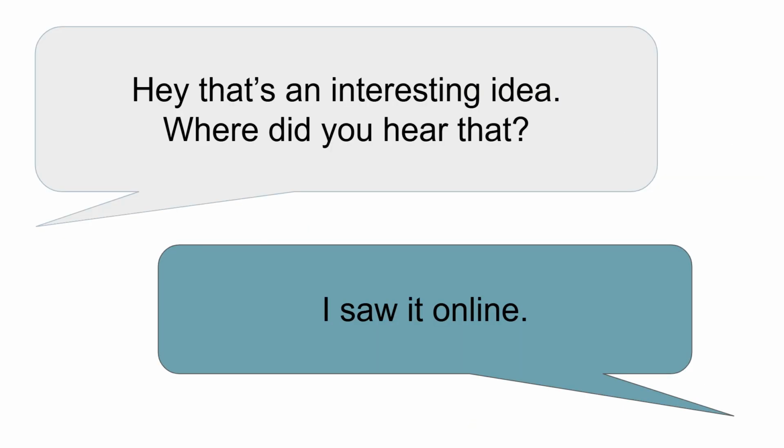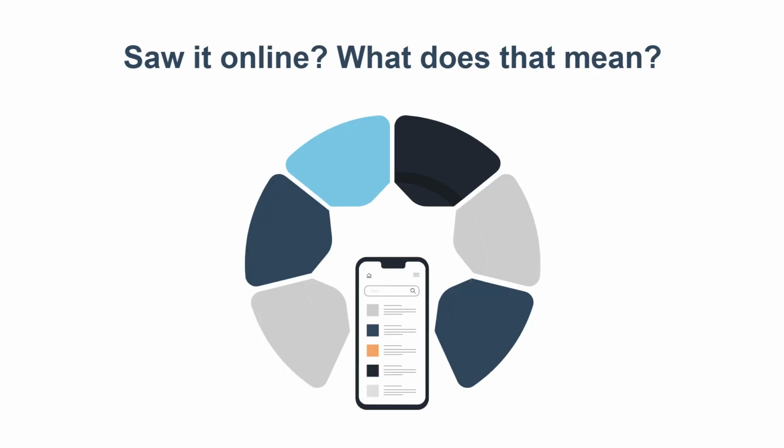We've all had that moment when someone asks you where you learned something. Hey, that's an interesting idea. Where did you hear that? Saw it online. Saw it online? What does that mean? It tells me where you found the source, but it doesn't tell me anything about the source itself. Were you reading an article in a magazine or a journal or a newspaper?